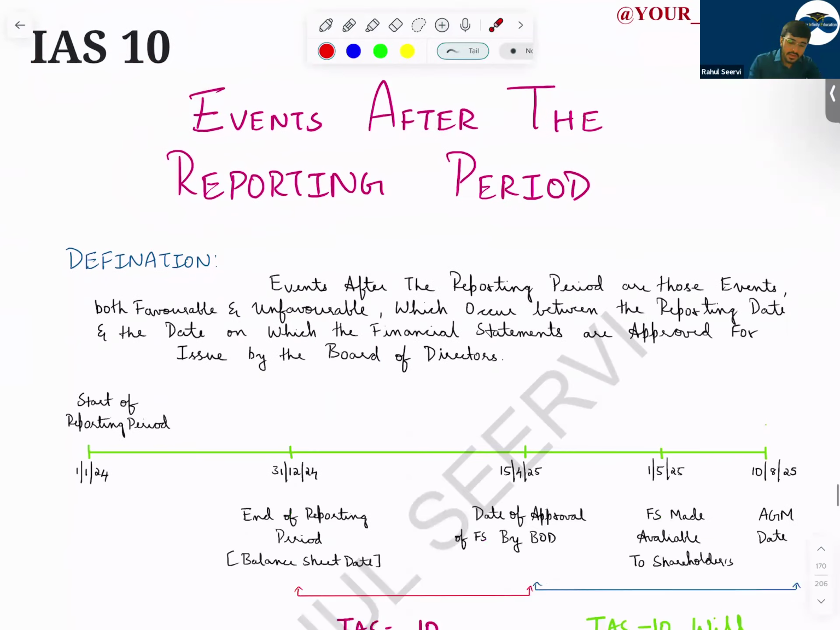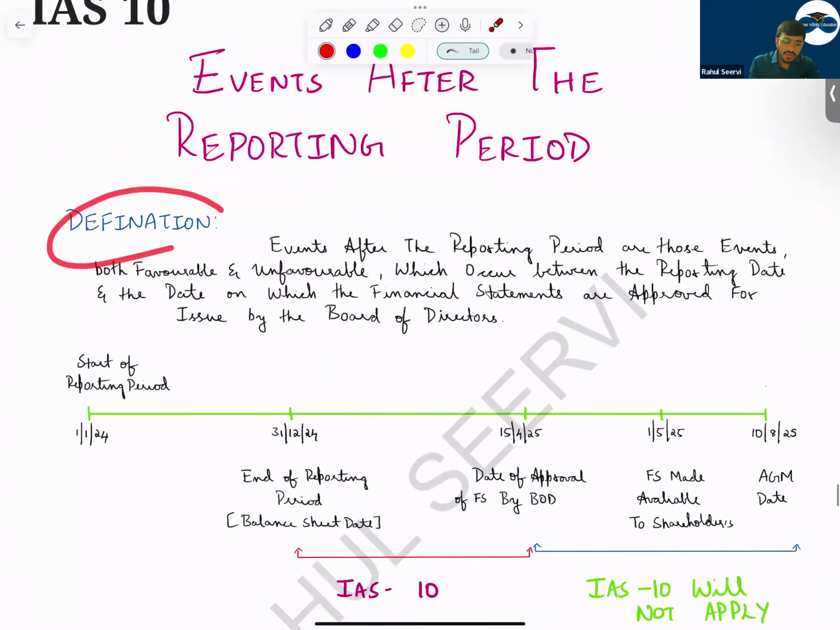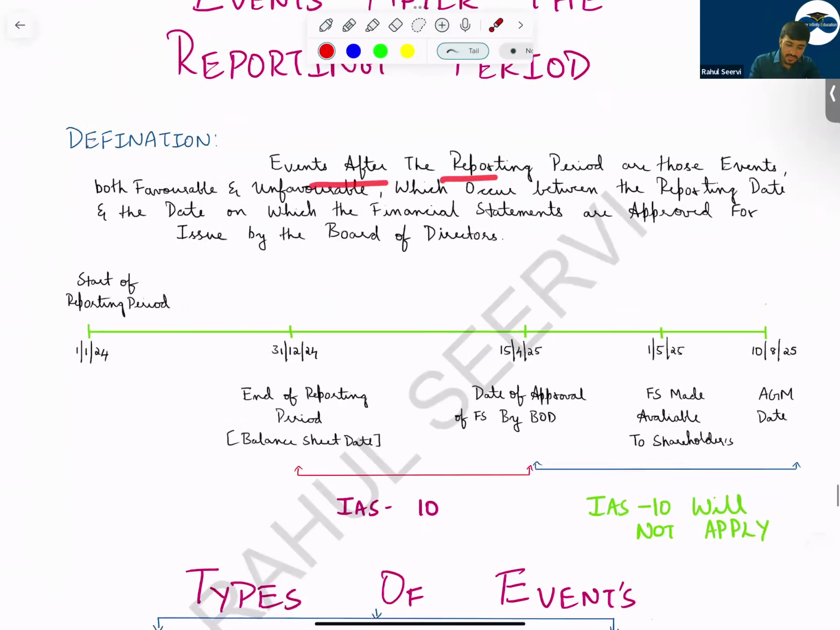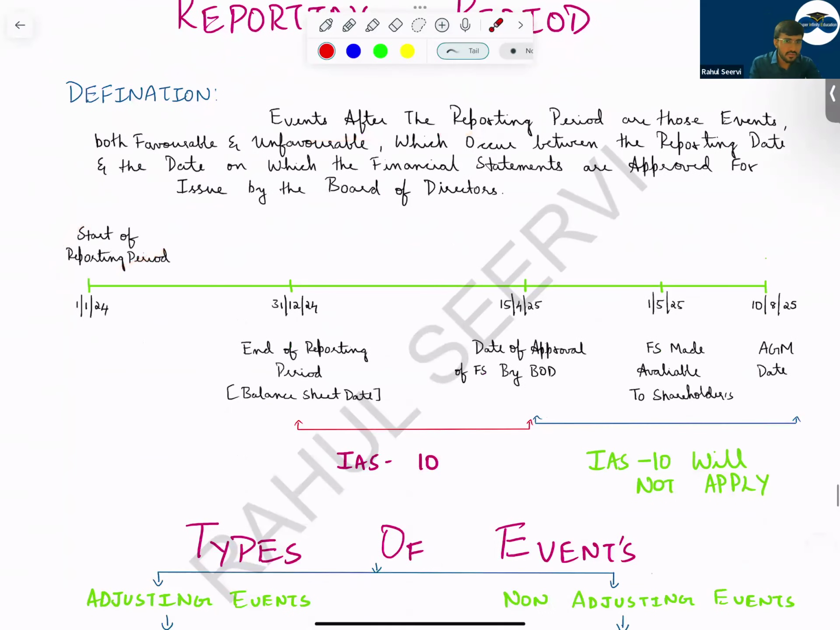So see here now. Definition. What does event after reporting period mean? Understand. Event after the reporting period. See here now the timeline. My start of the reporting period is 1st January 2024. The balance sheet date or the year end is what? 31st December.